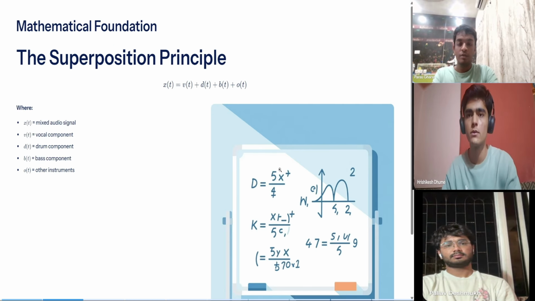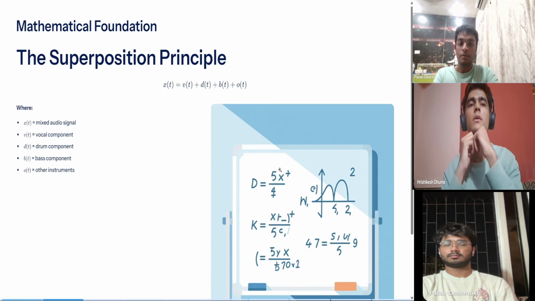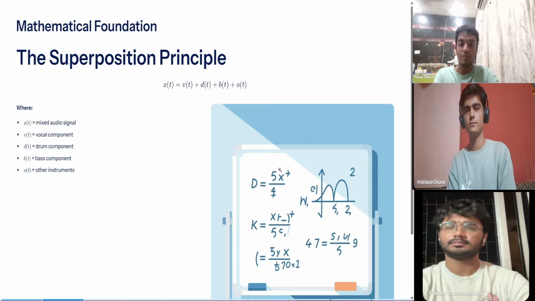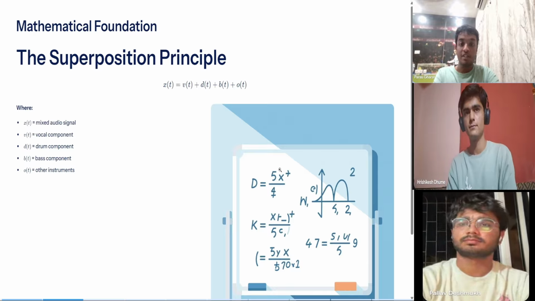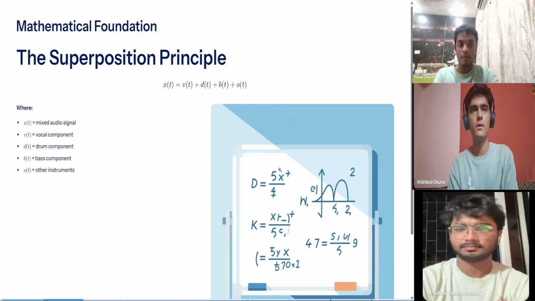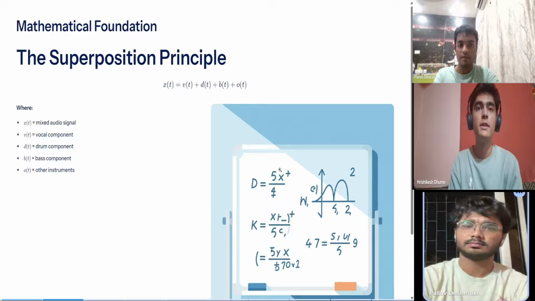So let me introduce you to the basic fundamentals of our projects. So basically in signal systems, we studied that any complex signal can be represented as the sum of its simpler component signals. This is known as the superposition principle, one of the most fundamental concepts in linear systems. In our project, this principle directly applies to music.